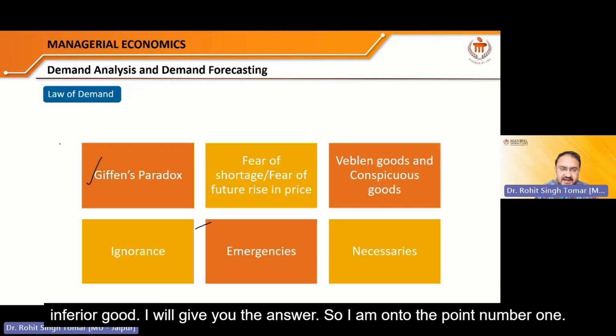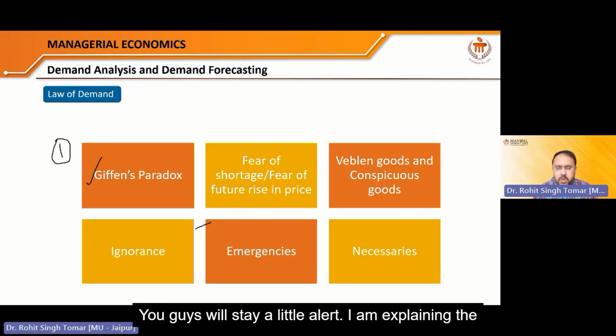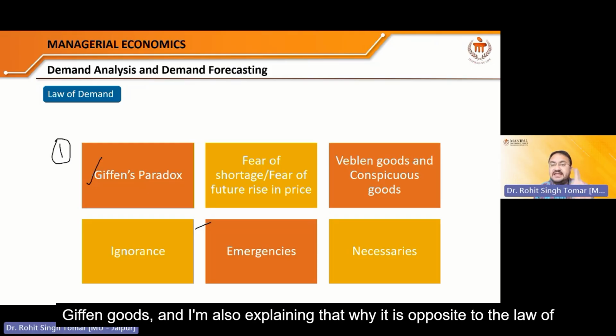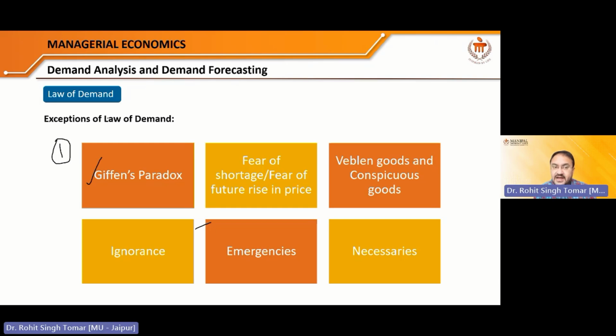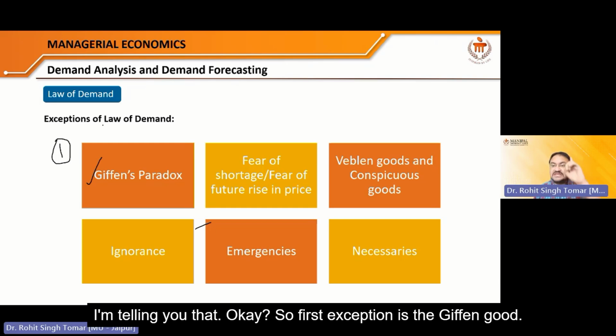So I am on to point number 1, be a little alert. I am explaining the Giffen goods, and I am also explaining why it is opposite to the law of demand, why it is an exception to the law of demand. Right? I am telling you that. Okay. So the first exception is the Giffen good.